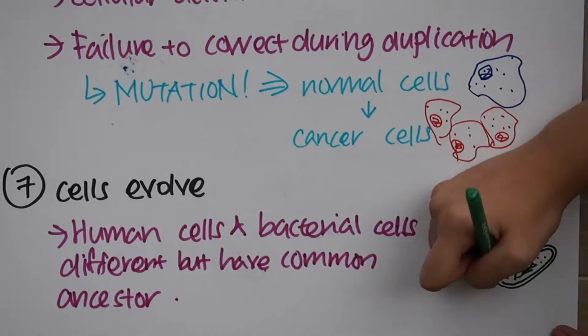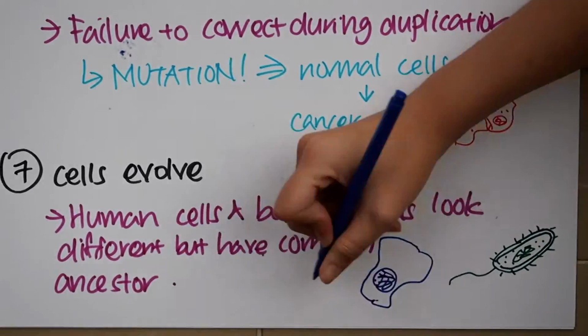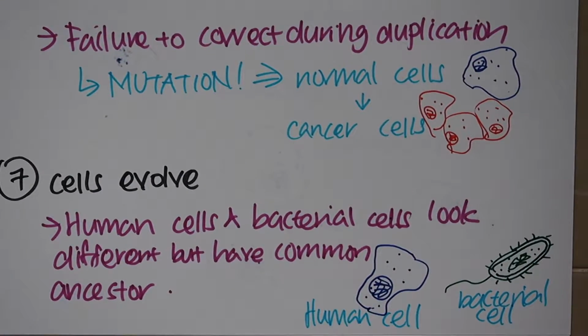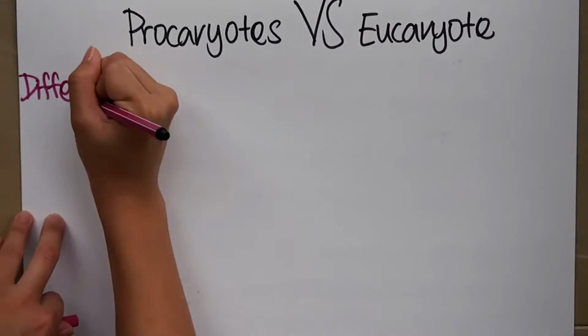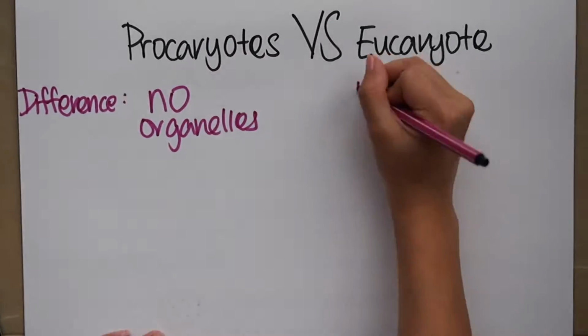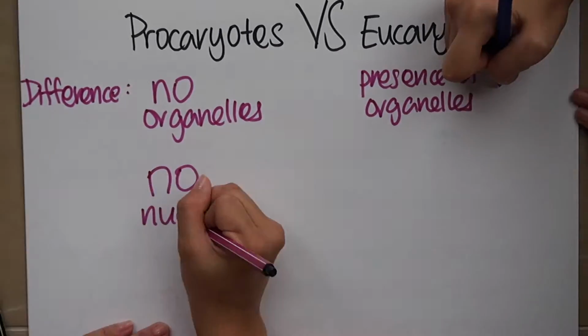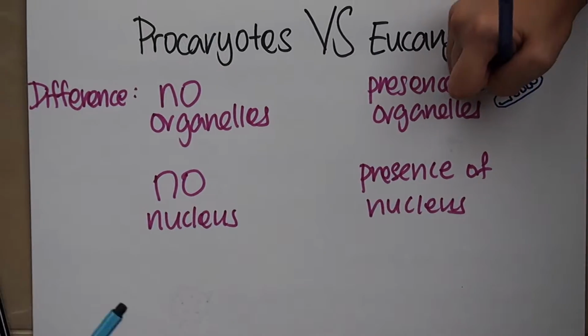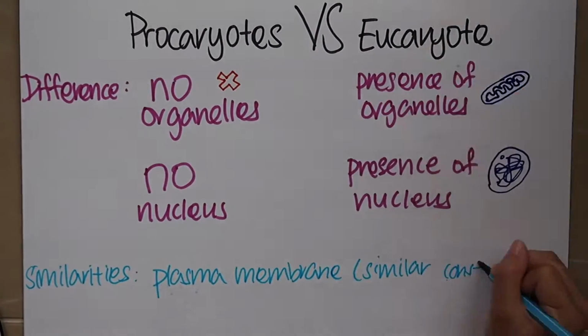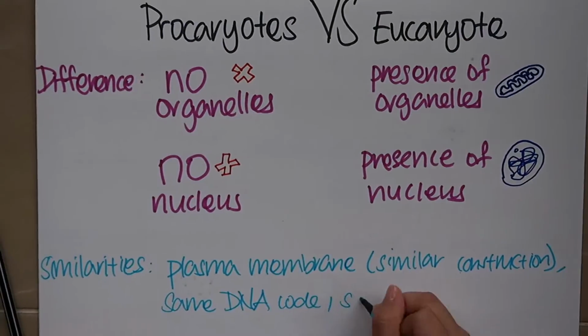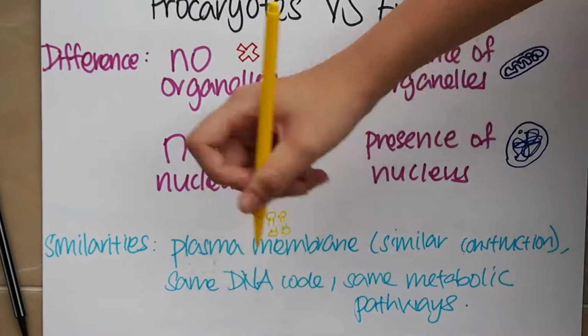Last but not least, number 7, cells evolve as the same type of cells originate from the same original bacterial cells. There are two types of cells, eukaryotes and prokaryotes. Prokaryotes are single-celled organisms, and eukaryotes can be single-cellular or multicellular. Prokaryotes do not have a true nucleus but store genetic information in the nucleoid. But eukaryotes have a nucleus surrounded by a nuclear membrane. Are we eukaryotes? Yes, we are.